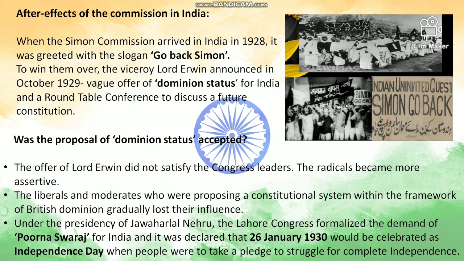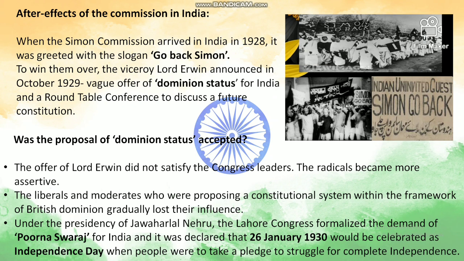After this commission came to India in the year 1928, it was greeted with the slogan, "Go back, Simon." To win them over, Viceroy Lord Irwin announced two things. One was the Dominion status for India and a round table conference to discuss a future constitution. So what is a dominion status? It is autonomous communities within the British Empire.